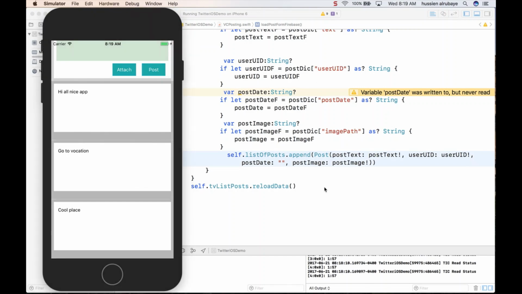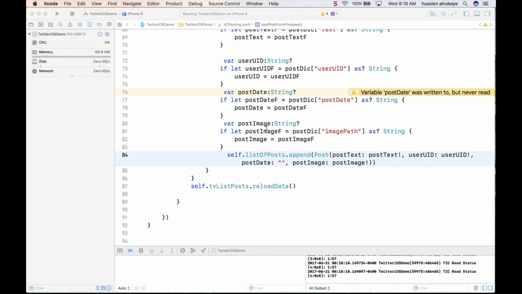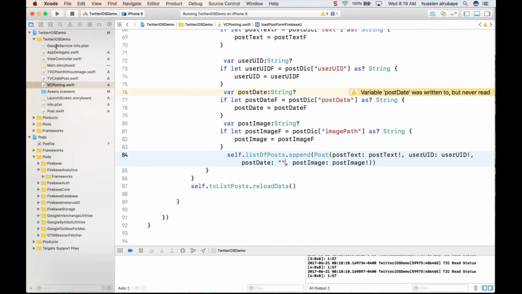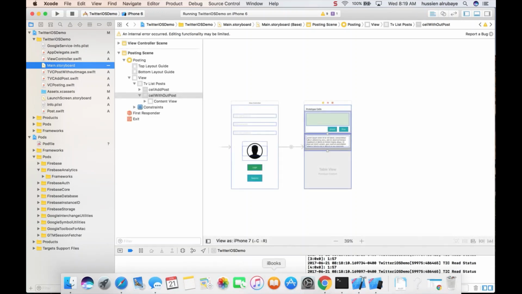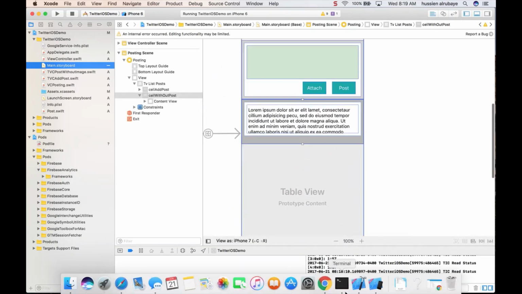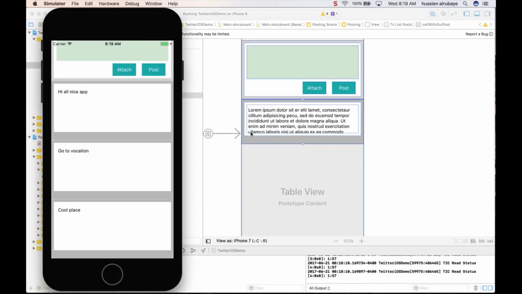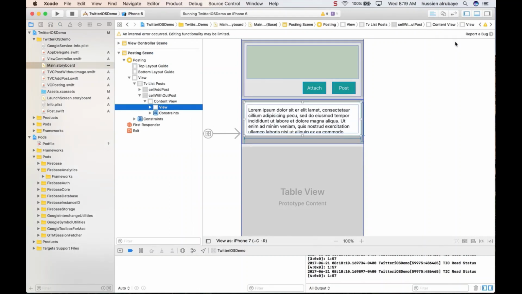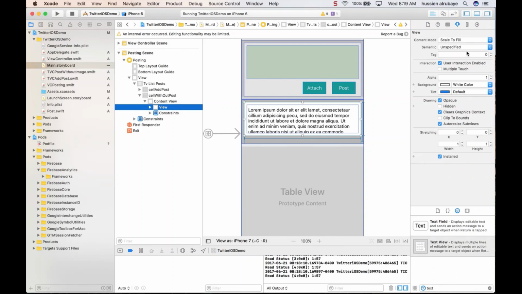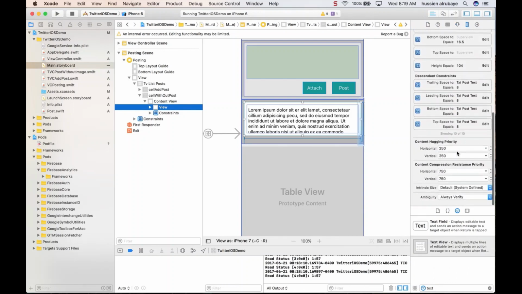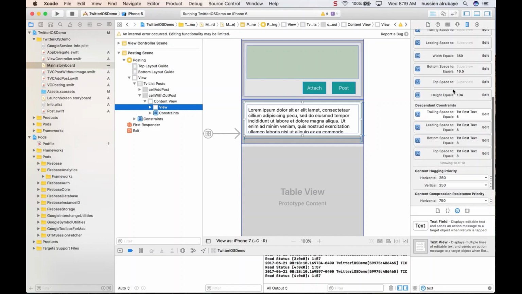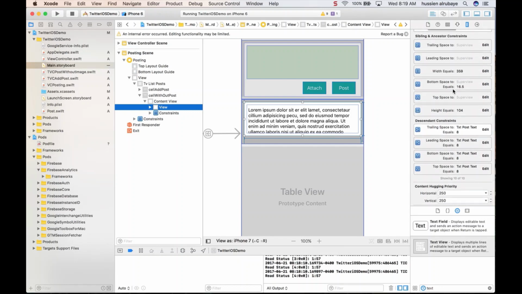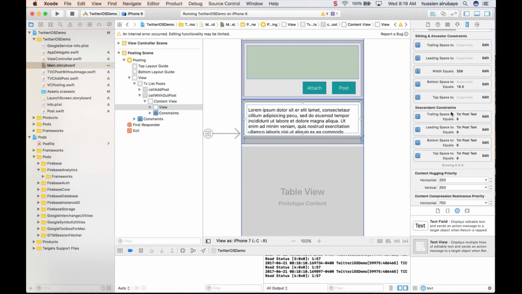Hey again, what I want to show now is the posts that have images. So first of all, let me go here and start working. But before showing images, if you see this one, it is always showing the same size. The reason is that I have this content view, I added this view and I set its height, which is fixed. That means the button height will never change. If I just say height 1, which is 104, it will continue to be 104, which makes a problem.